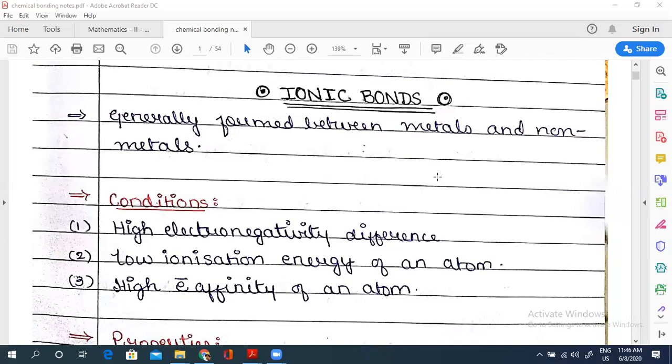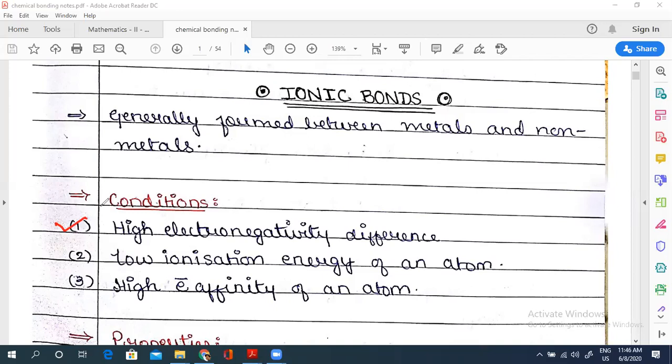Now when we talk about the conditions, just think about it. If I'm talking about two elements which are forming an ionic bond, one should have a high tendency to lose electrons. By high tendency of losing electrons, it means the electronegativity difference should be high. So the first condition is that the electronegativity difference should be high, because if it is high, there is more possibility for the development of charge.